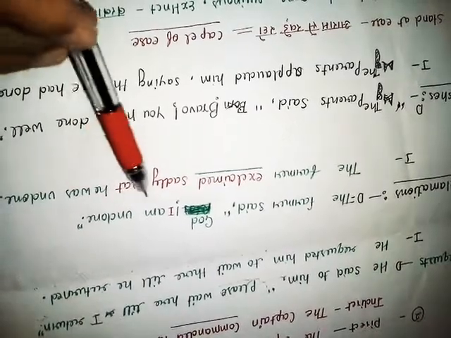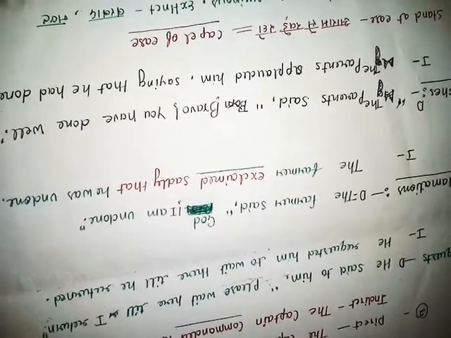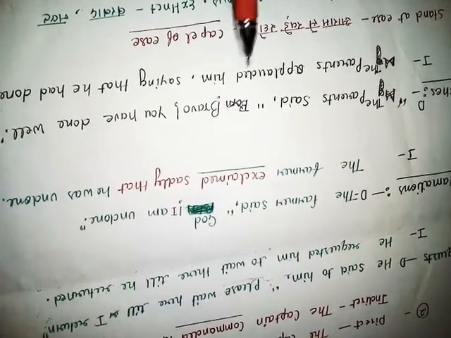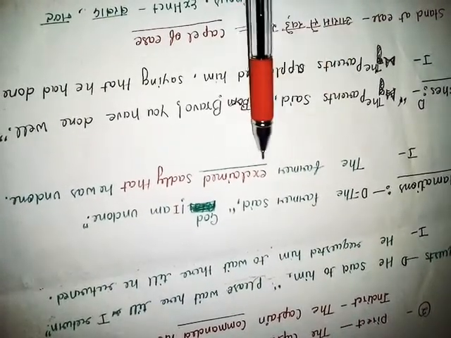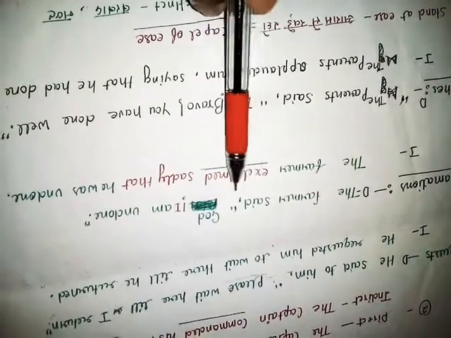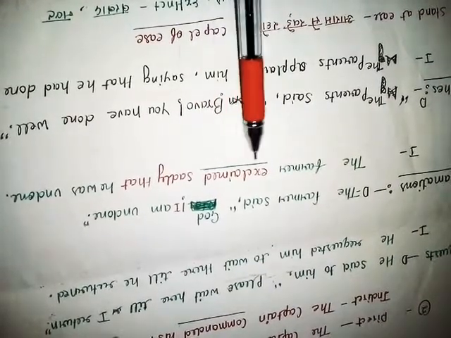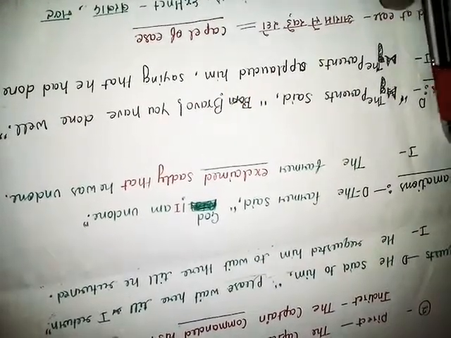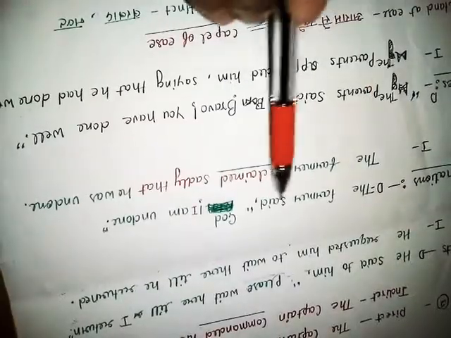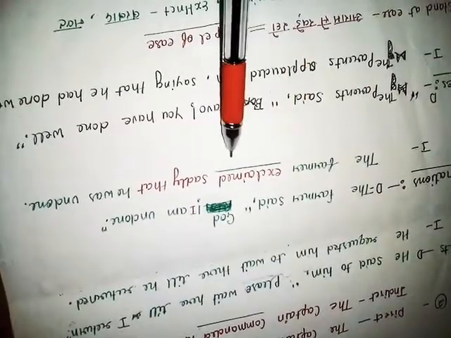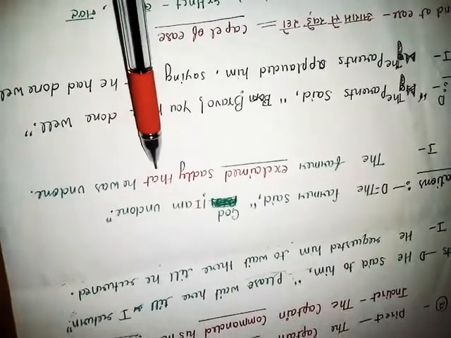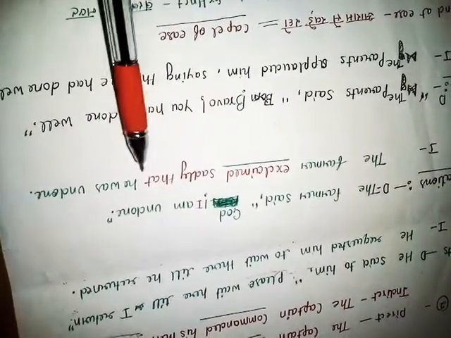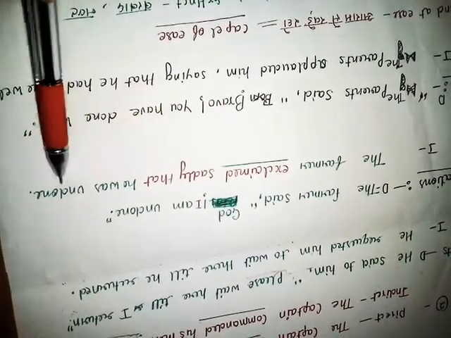I will tell you the meaning of undone and its synonym in the end of the video. The farmer exclaimed. Said becomes exclaimed because this is an exclamation sentence, so said converts into exclaimed. Sadly, that he was undone.